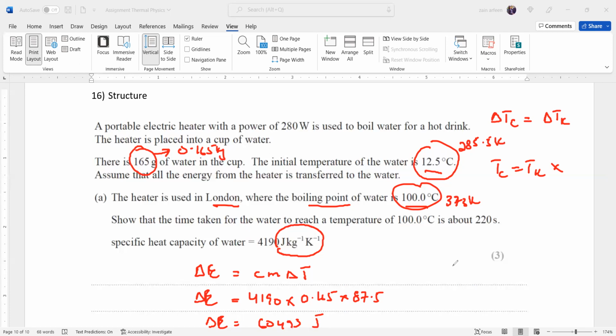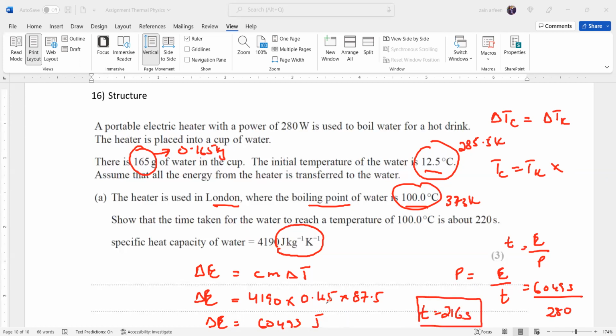But we need the time, so we have the formula: power is equal to energy divided by time. So time equals energy divided by power. We have energy 60,493, and the power of the heater was 280. When we divide, this gives us the answer of 216 seconds. So this heater will take 216 seconds to change the temperature of this water from 12.5 to 100.